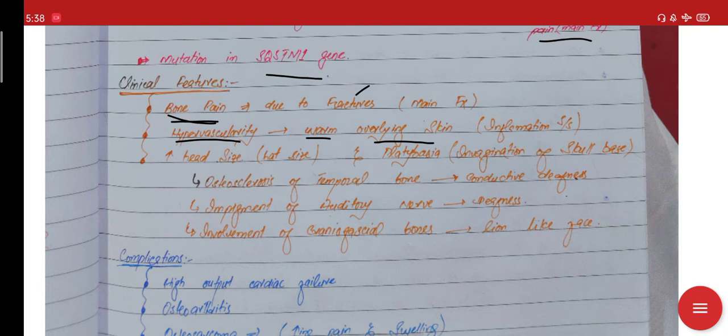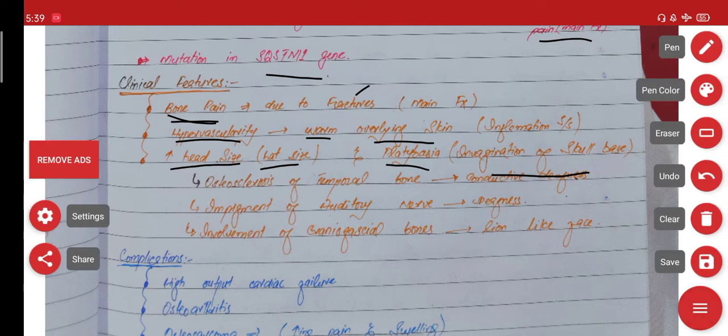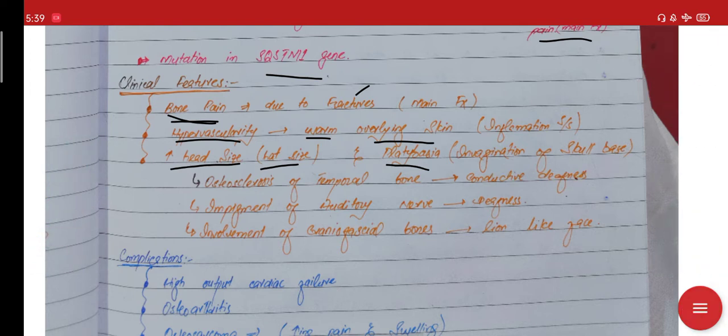The next thing is, since the bone is continuously forming, the person's head size will increase, and the person will come to know of it by having an increasing head size. Moreover, there is platybasia, that is the invagination of the skull base. So invagination of the skull base will also occur, and that is called platybasia.